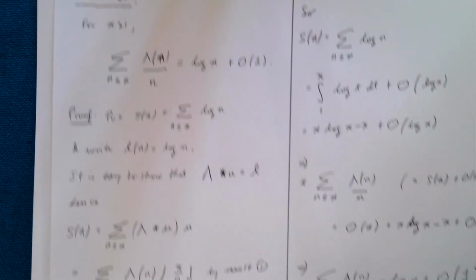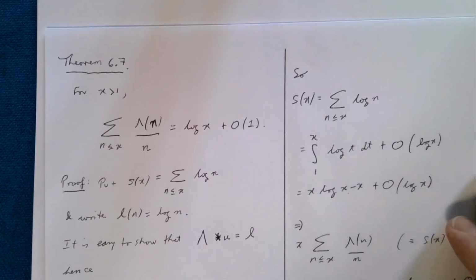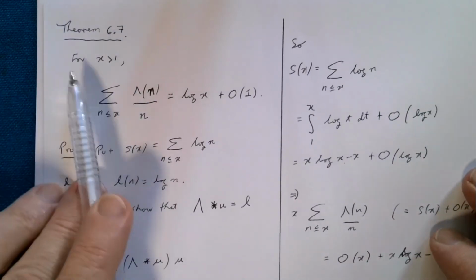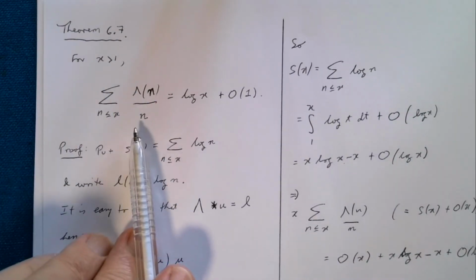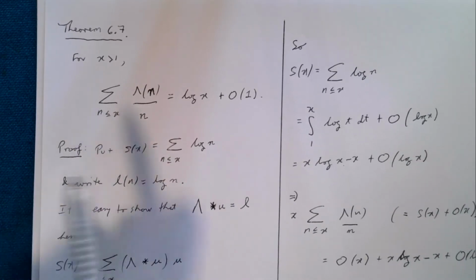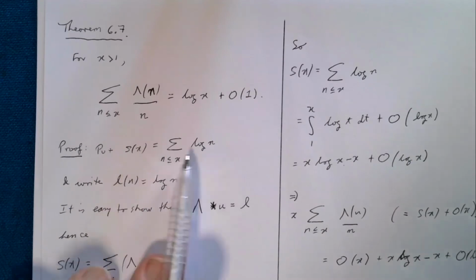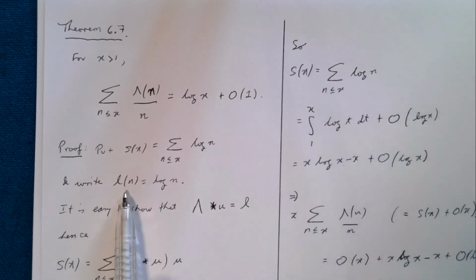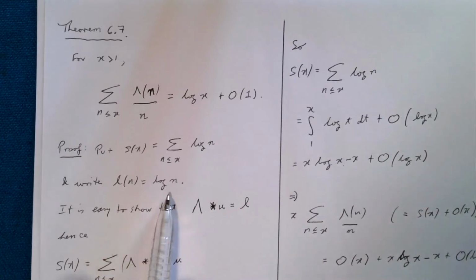So the proof's just little calculations here. If x is bigger, so that's what we're aiming to prove. We want to prove the partial sums of this are log x plus big O(1). So I'm going to put capital S of x to be the partial sums of log n, and I'm going to write L(n) for log n.